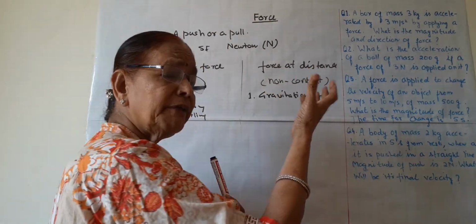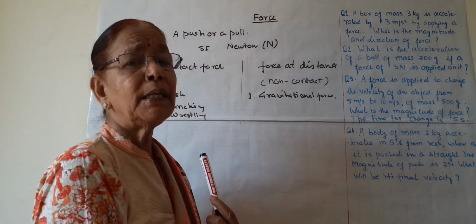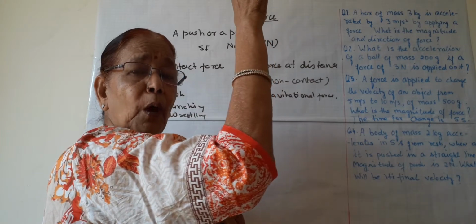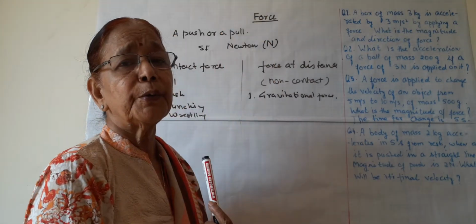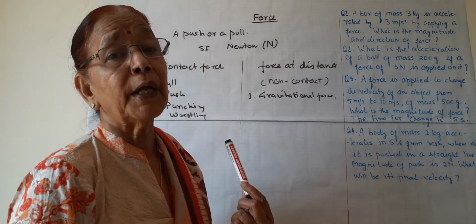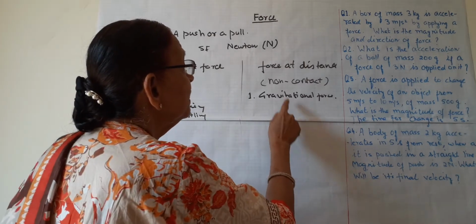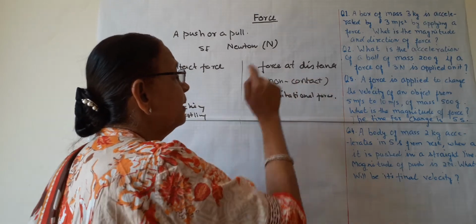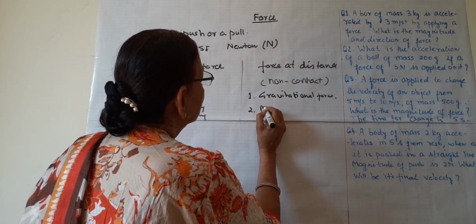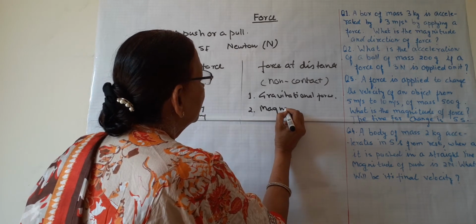So due to the gravitational force, the apple is coming down, or a ball from the top of a roof comes down due to the gravitational force without coming in contact with each other. So these are forces at distance, like the gravitational force, or the second is magnetic force.